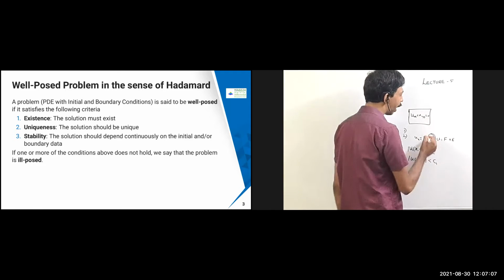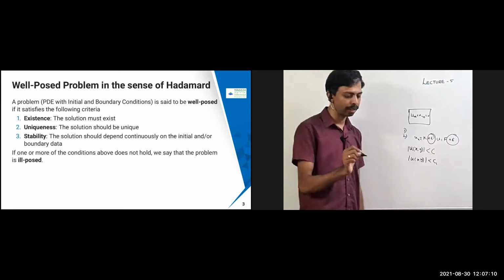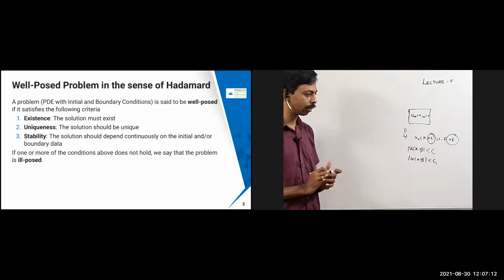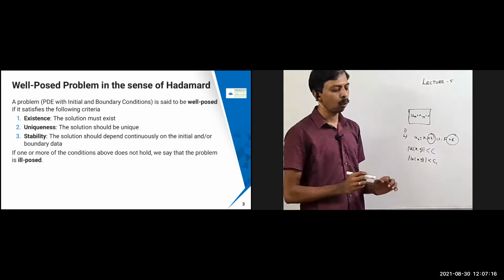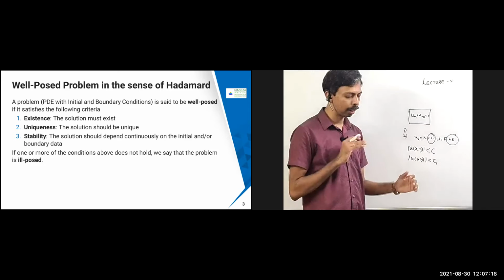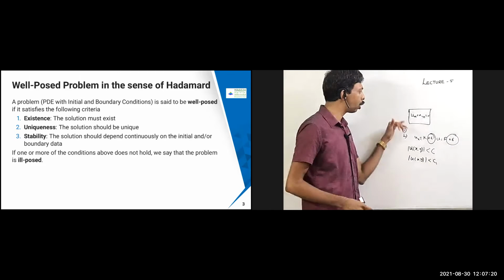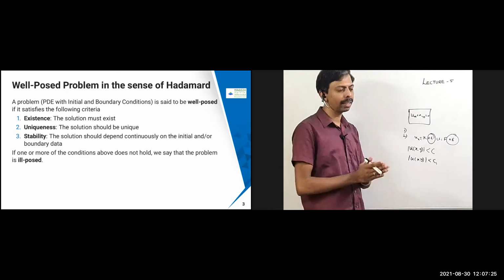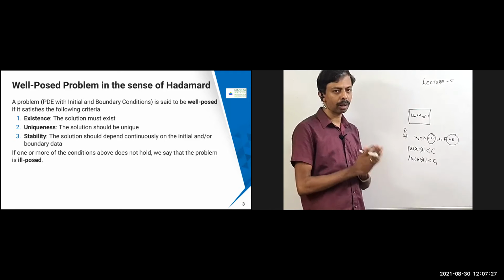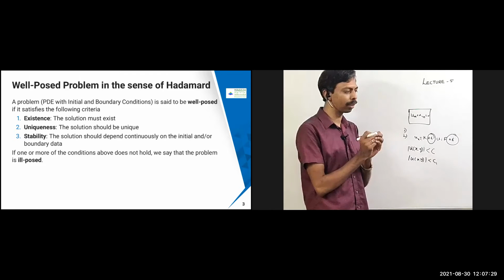That is the reason always when you talk about the analysis 1 course or analysis 2 course, real analysis or complex analysis, there will be epsilon always involved. Why do we need this epsilon in the real sense or in the physics sense? Whenever you do some experiment, it is not guaranteed that you are going to get exactly the same answer. What you will get is some small perturbation.